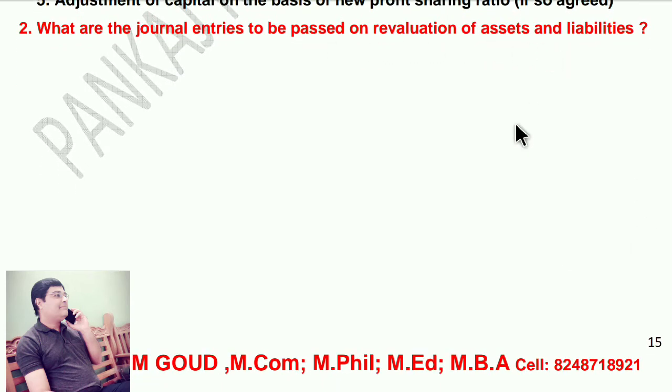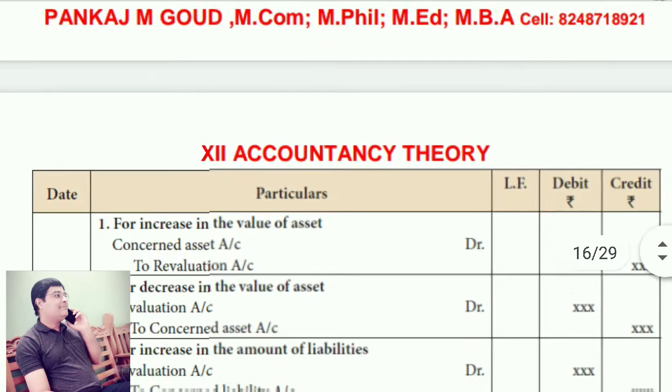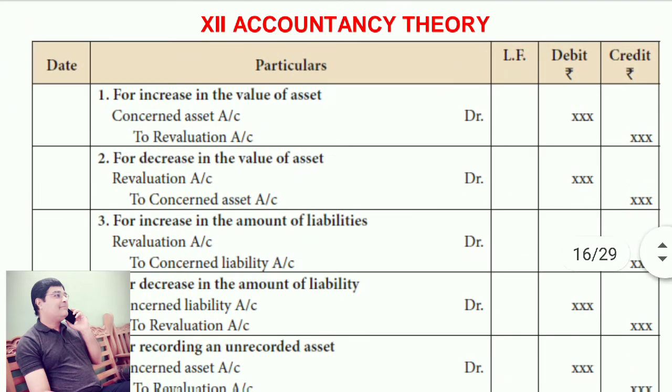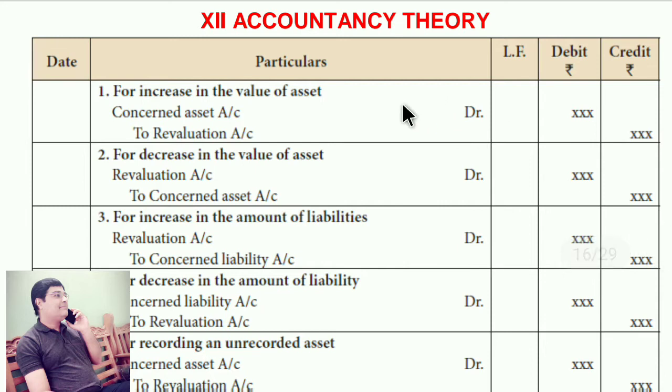What are the entries passed on revaluation of assets and liabilities? These are all the entries that should be passed. First one, for increase in the value of asset: concerned asset account debit to revaluation account.